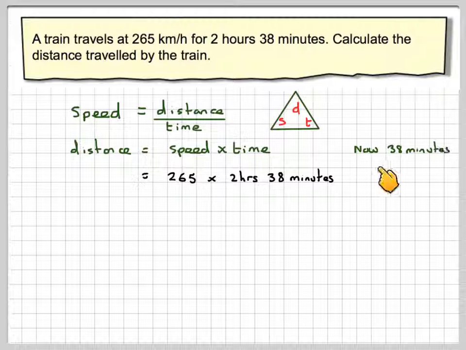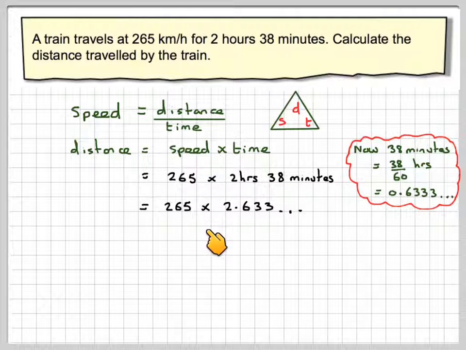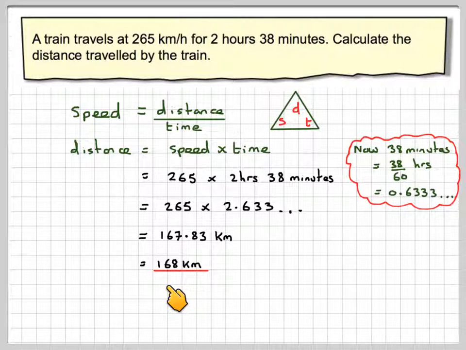So 38 minutes is 38 out of 60 hours, which is equal to 0.63333. So it's going to be equal to 265 times 2.6333, which is equal to 187.83 kilometers, which is equal to 168 kilometers.